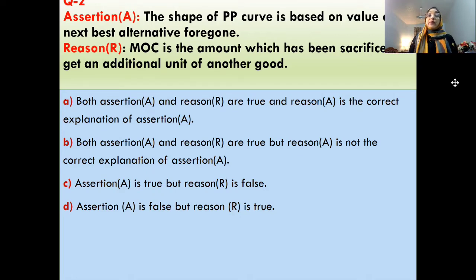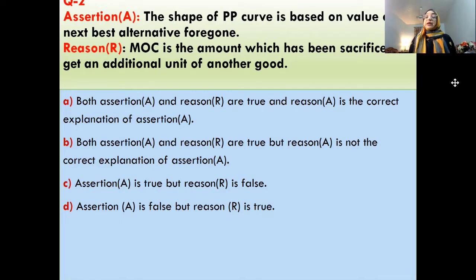And the reason is MOC, marginal opportunity cost, is the amount which has been sacrificed to get an additional unit of another good. Now, you have to read both the sentences carefully and understand whether the assertion is true or false and reason is the correct explanation of assertion or not.